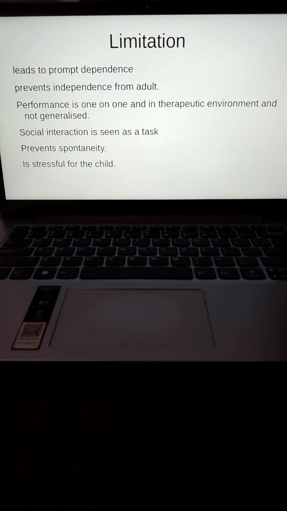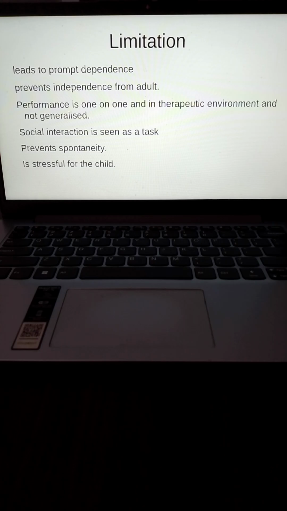Okay, what is the limitation of adult-led therapy techniques? If you look at adult-led therapy techniques, the adult is teaching and instructing the child.